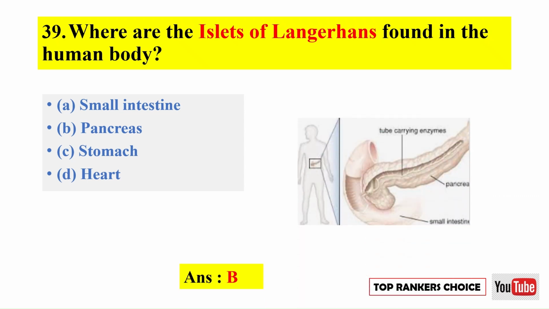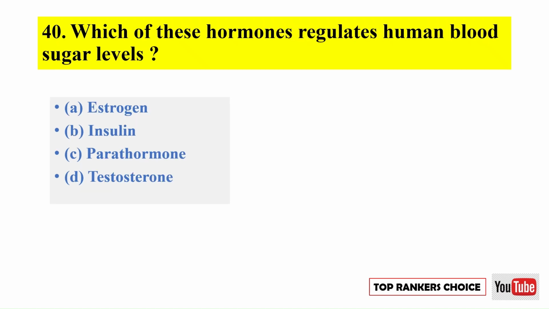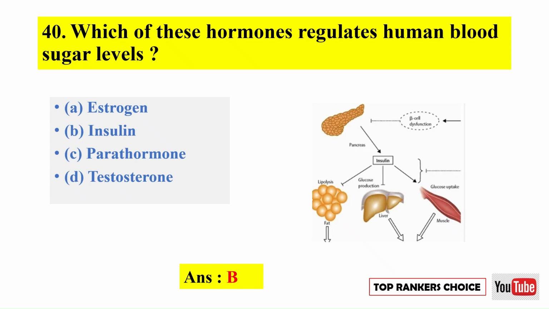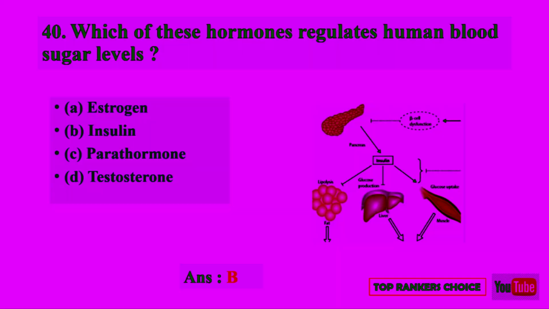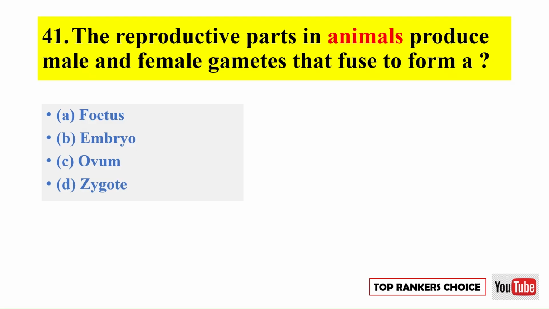Correct option is B. Pancreas. Which of these hormones regulates human blood sugar levels? Correct option is B. Insulin. The reproductive parts in animals produce male and female gametes that fuse to form a. Correct option is D. Zygote.